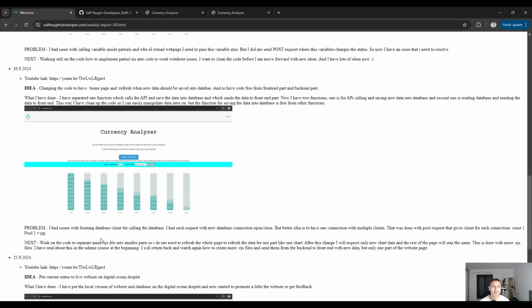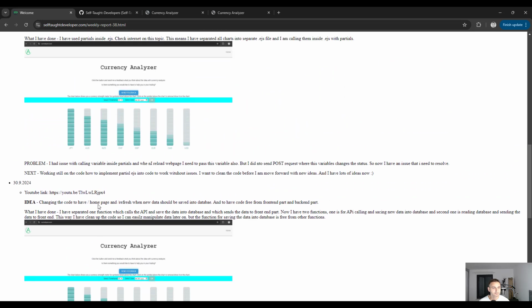I had a problem with this, and I needed to put all the details inside the code about the database: what is the host, what is the name of the database, what is the username, what is the password. So I put that at the start of the code, and later on I simply call that function about the database. So it's easier to use that than making a new client for each call.